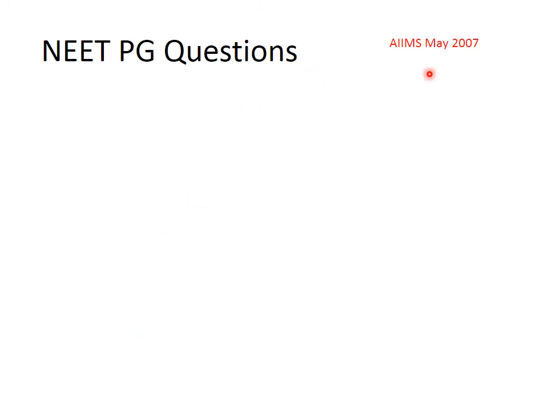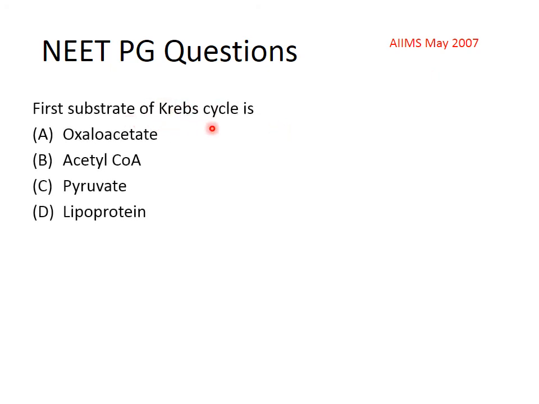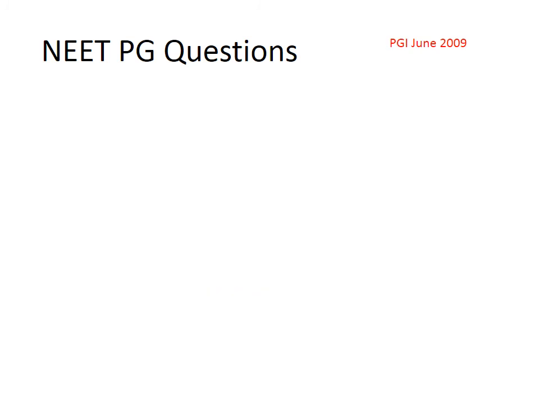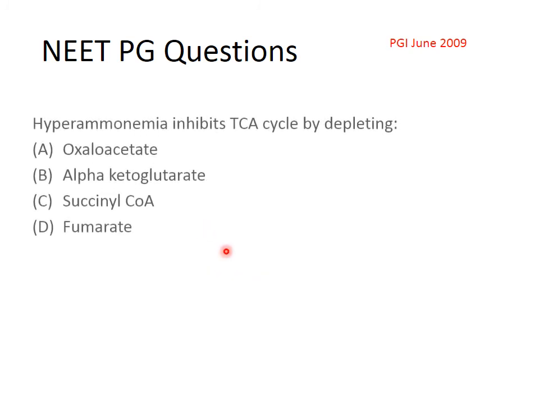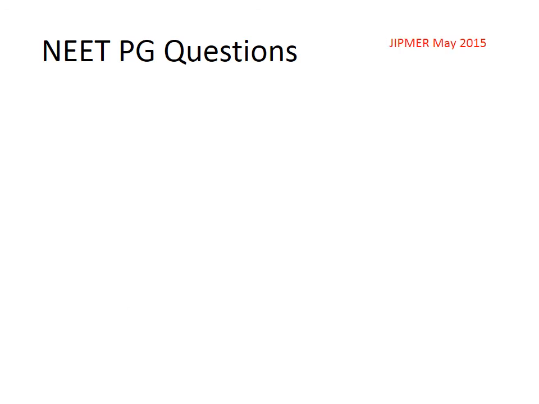Then next, the question in AIIMS May 2007: the first substrate of the Krebs cycle is oxaloacetate, acetyl coenzyme A, pyruvate, or lipoprotein, and the answer is oxaloacetate. Then the question in PGI June 2009: hyperammonemia inhibits the TCA cycle by depleting oxaloacetate, alpha ketoglutarate, succinyl coenzyme A, or fumarate, and the answer is alpha ketoglutarate.